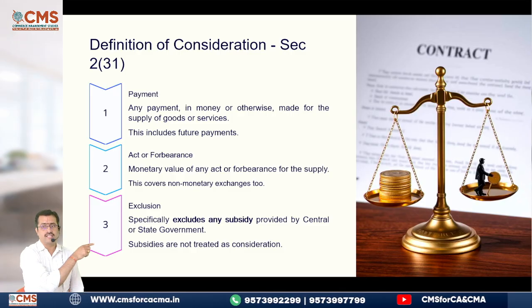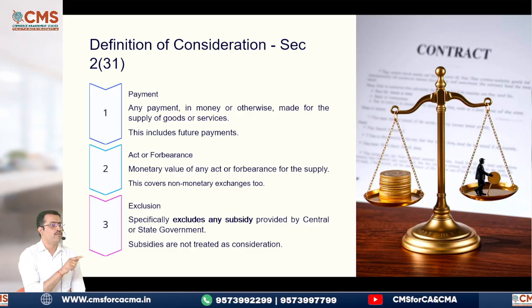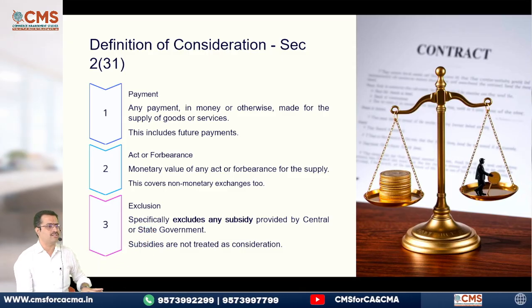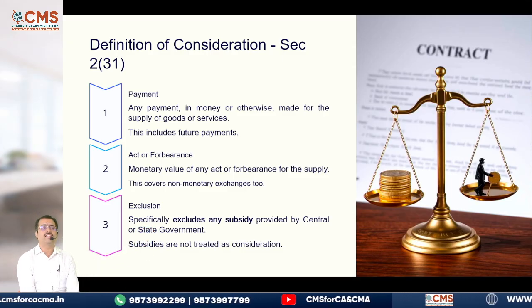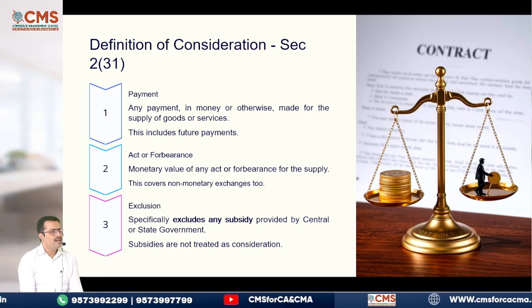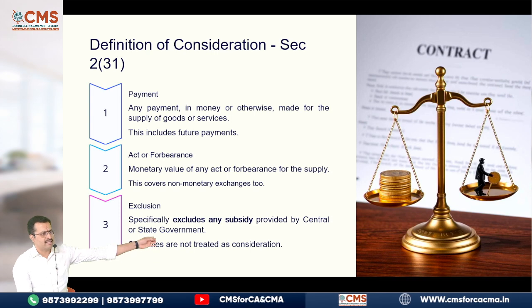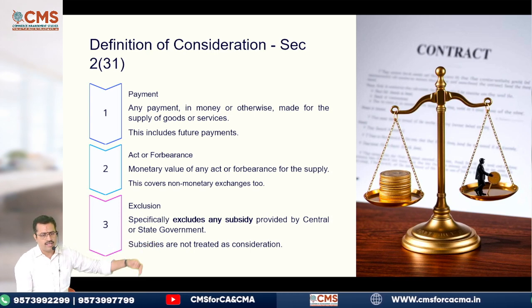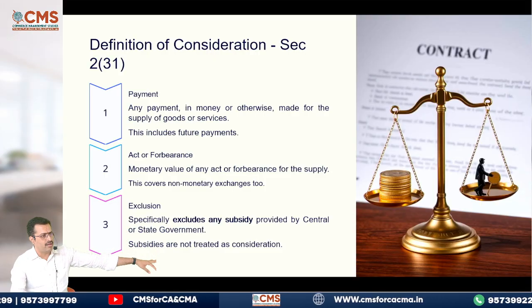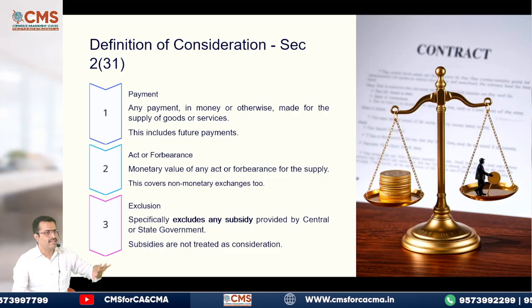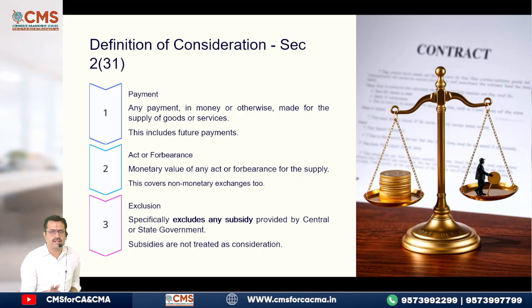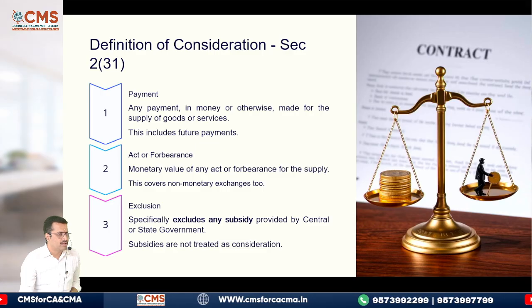Now this includes future payments also. This also includes acts or forbearance to do an act. Act or forbearance means, we had in the definition, doing or abstaining from doing. That abstaining is nothing but forbearance to do the act. That also is a consideration. Same points only, nothing new here. But only one thing is, it specifically excludes, what my dear? Subsidy received from central or state government.